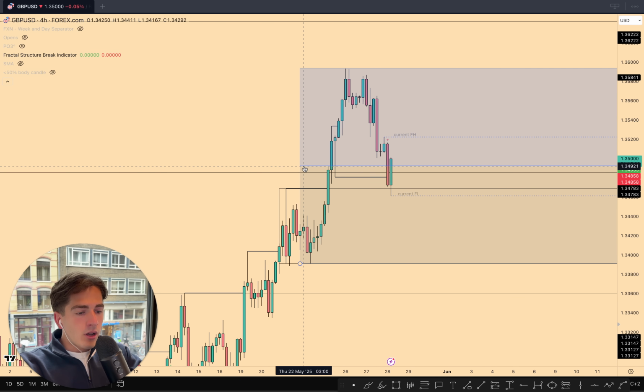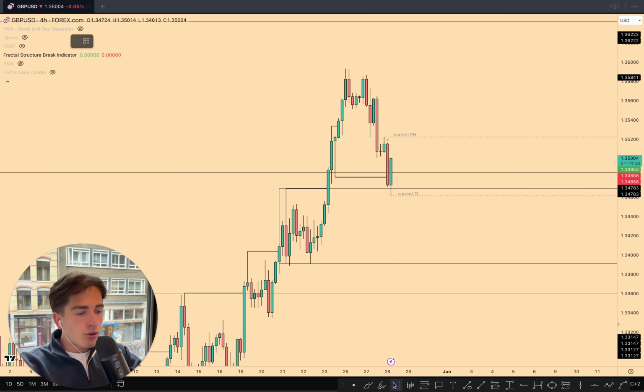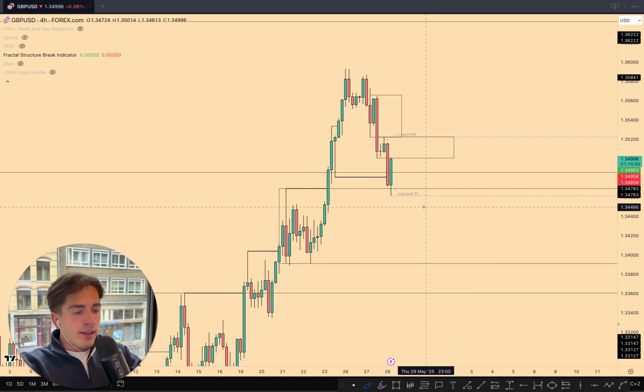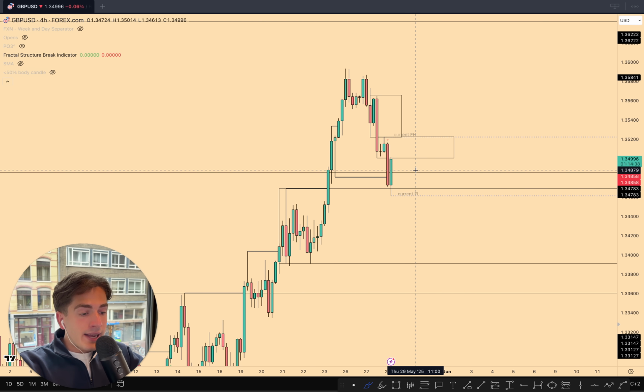What I'll be keeping an eye on is how we react to this current fractal structure that we have, this buy before the sell, this imbalance, whatever you want to call it. We've been following this in towards the downside for now. So previously we reacted to this. Now I'm going to see if we're going to be reacting to this over here. So let's see if this 4-hour fractal structure can again push the market down lower or not. And I'll then be keeping an eye on how we react.